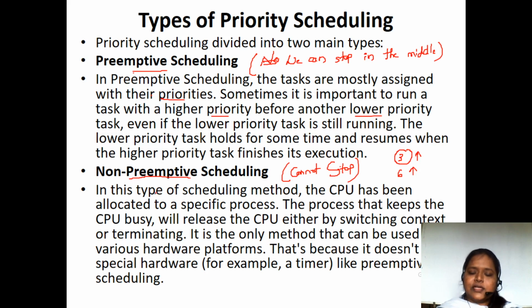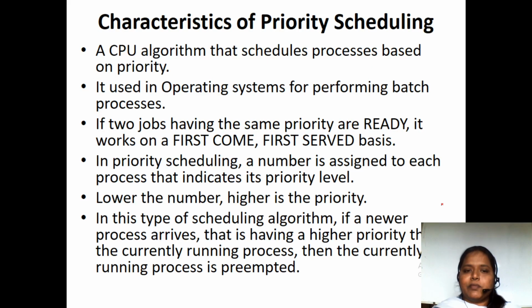Non-preemptive scheduling means once we have allocated a process to the CPU, suppose 6 has been allocated to the CPU, it has to exit by itself, or a context switch should be done. So this is the non-preemptive scheduling. These are the two different types of scheduling: preemptive scheduling and non-preemptive scheduling. We will see an example for both the preemptive and the non-preemptive scheduling.